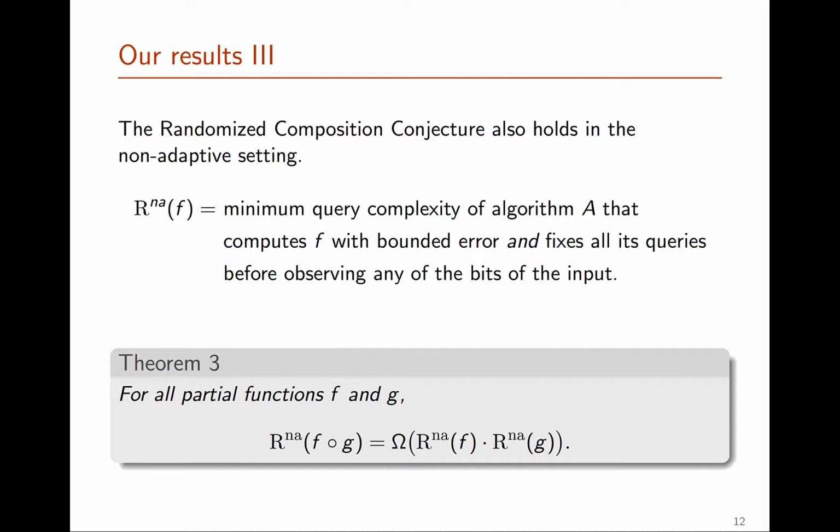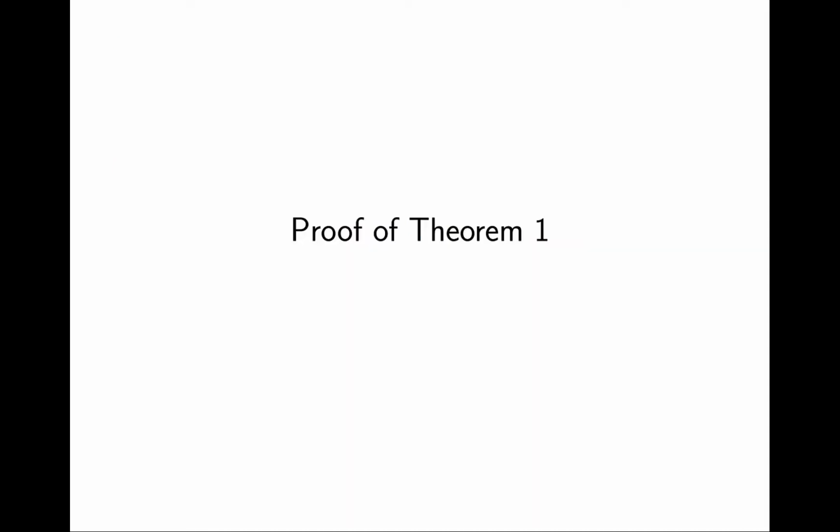So the non-adaptive randomized query complexity of f composed with g is equal to the non-adaptive query complexity of f times the non-adaptive query complexity of g. In the rest of the talk, I'll give a brief overview of the main ideas behind the proofs of those three theorems. Let's start with Theorem 1.